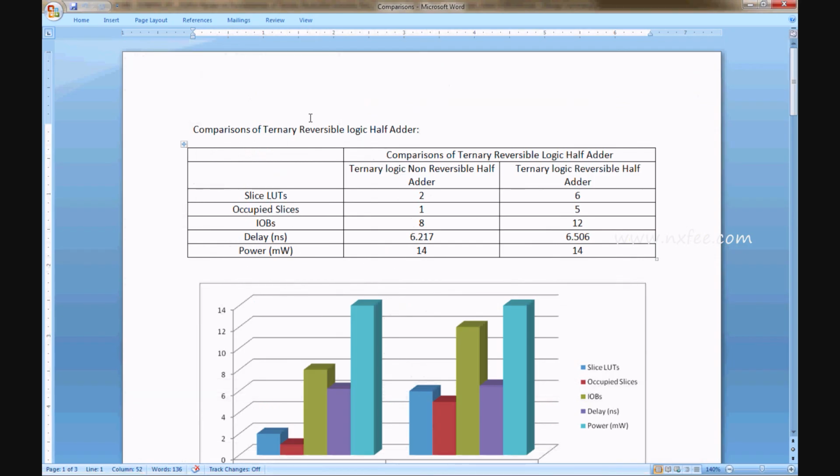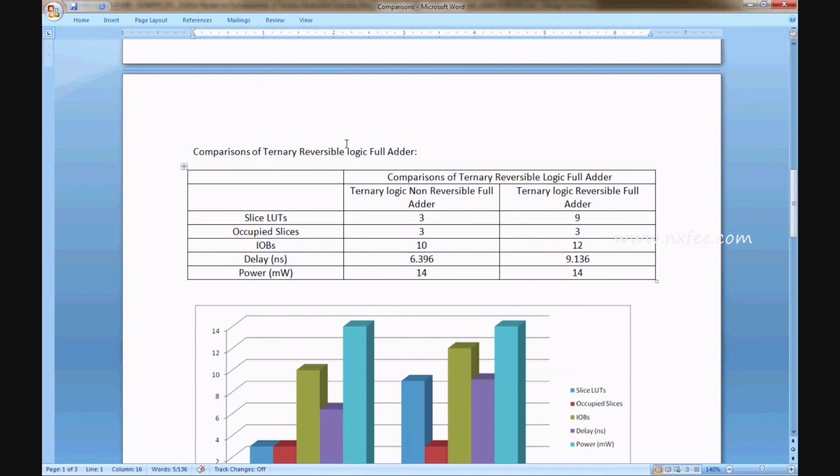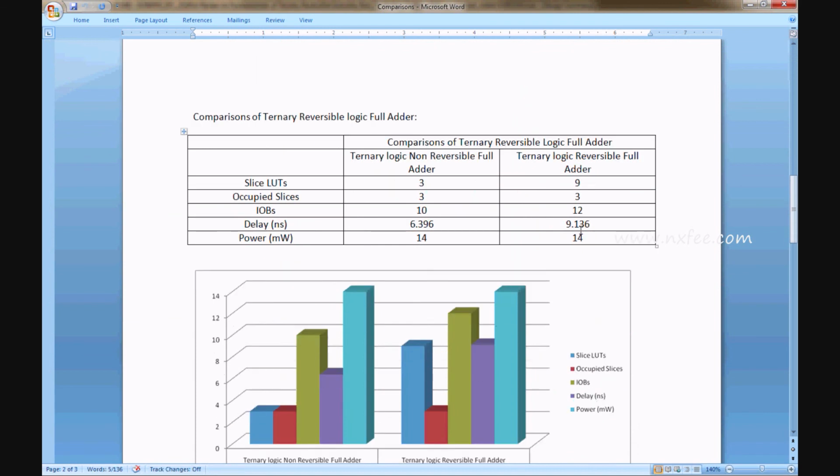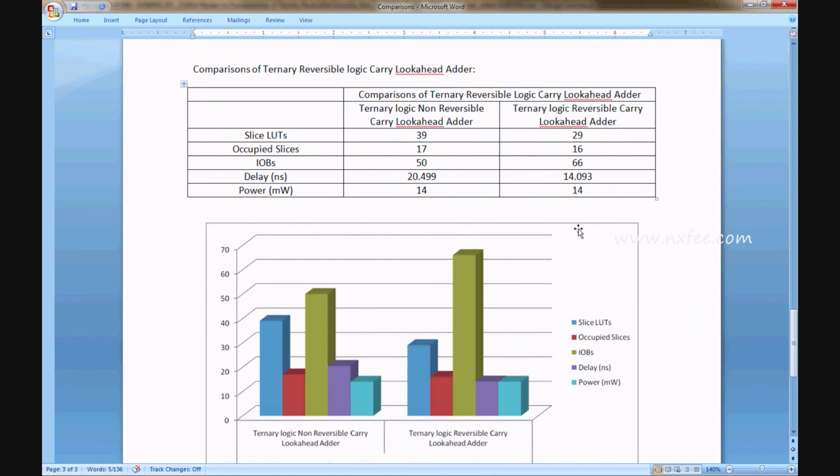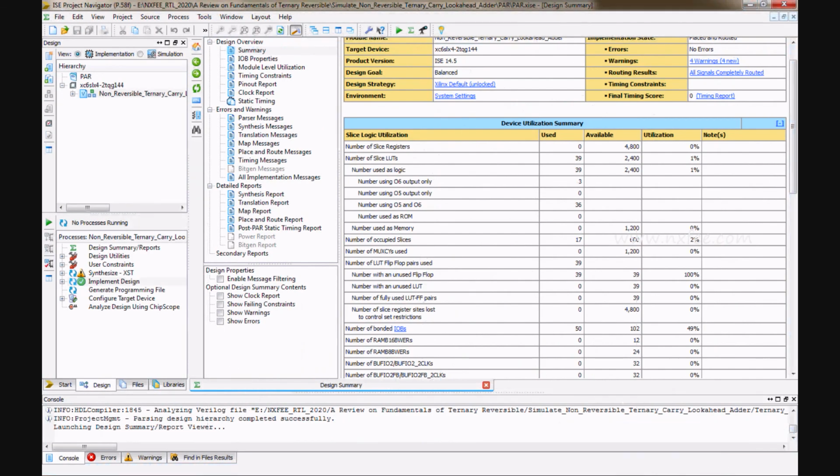This is the comparison for the ternary reversible half adder, this is for the ternary reversible full adder, and this is for the ternary reversible carry lookahead adder. We can refer to the RTL schematic for this project.